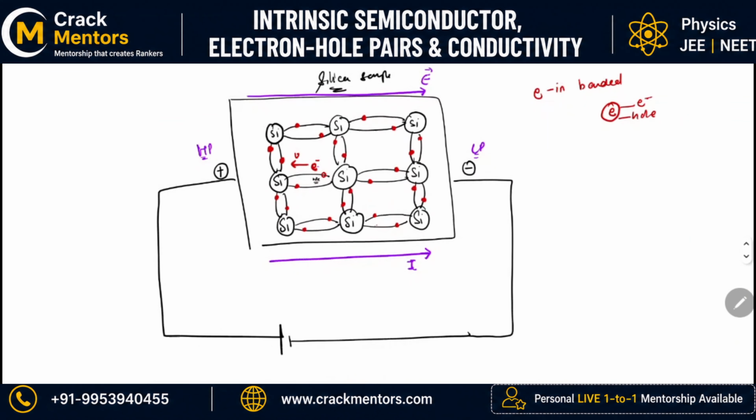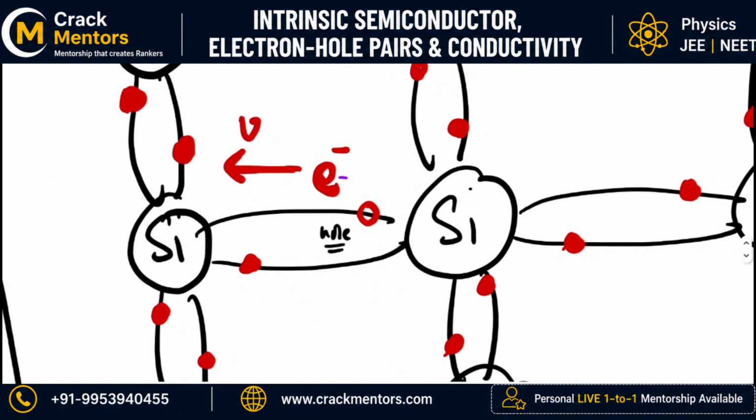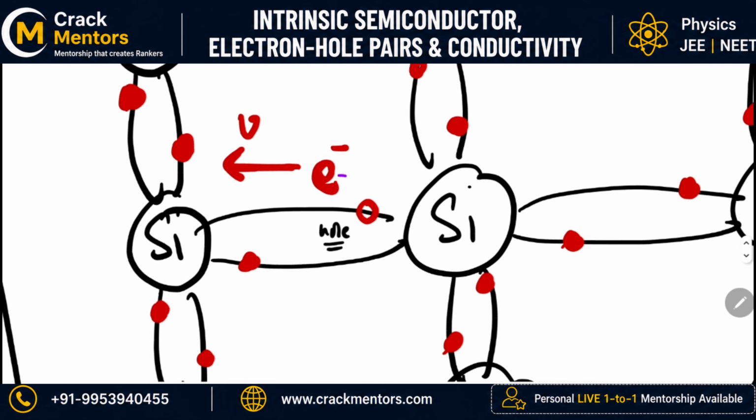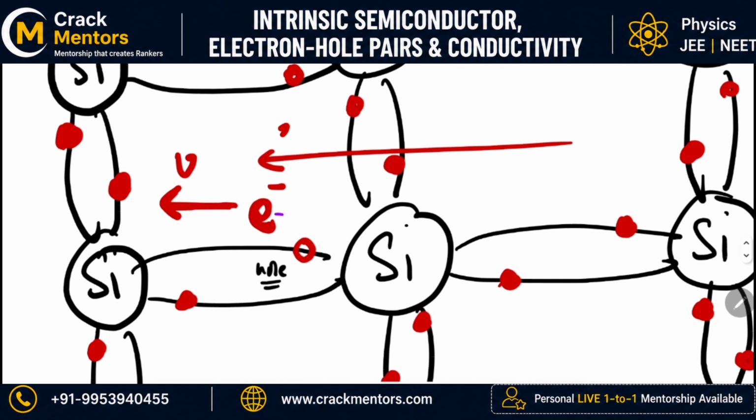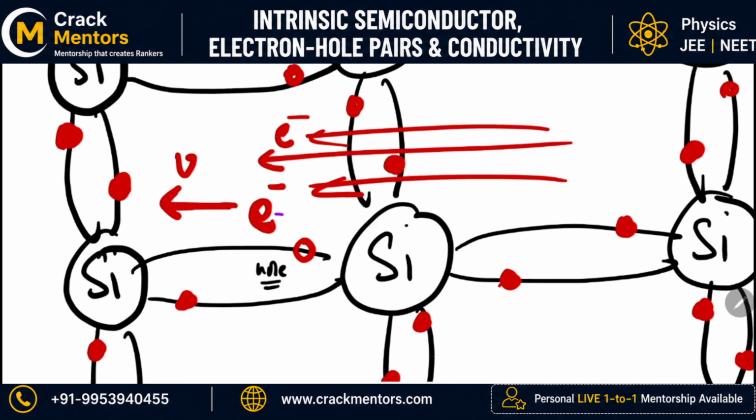So let me repeat it again: in a semiconductor, since this is a semiconductor, I can guess that the sample has bonded electrons. Bonded electron means that there is a hole and over that hole the electron is present. Whenever I connect it to terminals, an electric field will be created, and that electric field will exert a force on the electron, and the electron will get out of the hole and start to move in this direction. By this way, all the electrons will be moving this way.